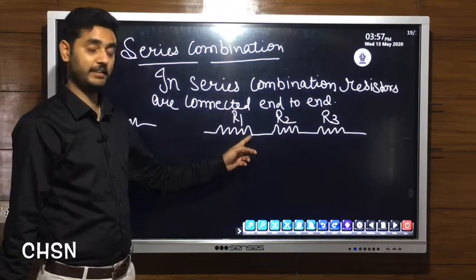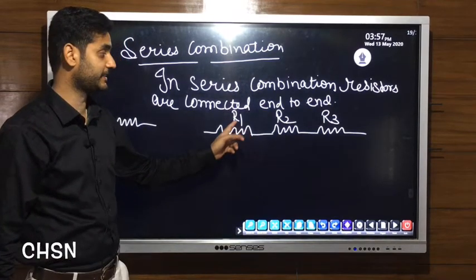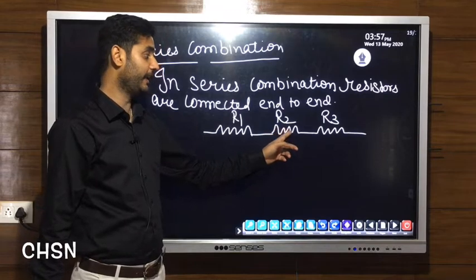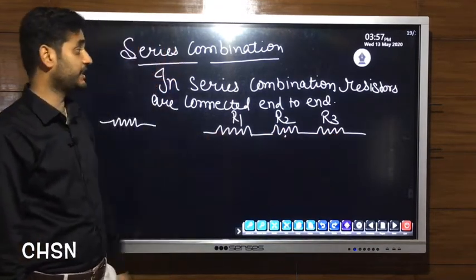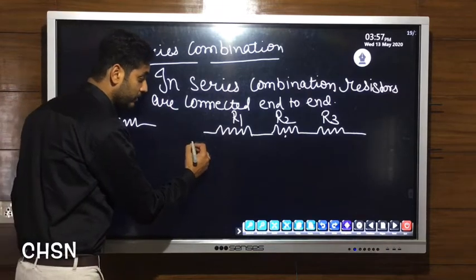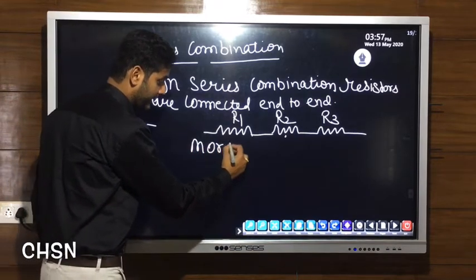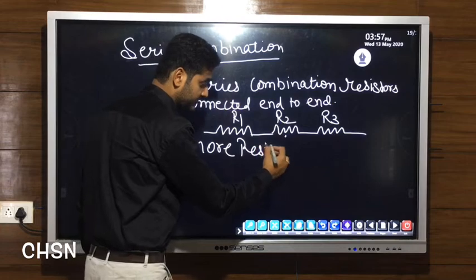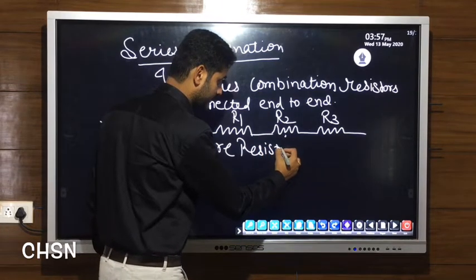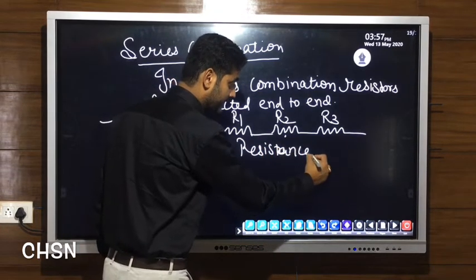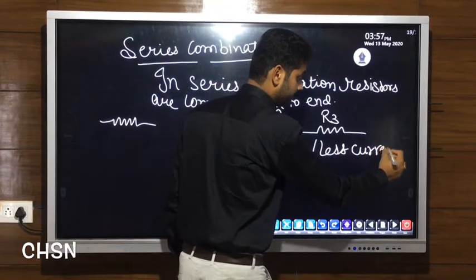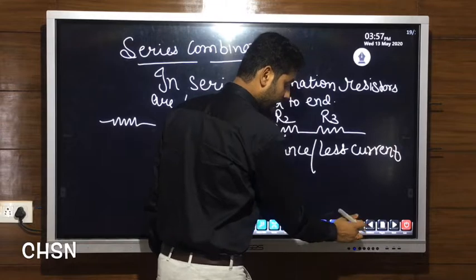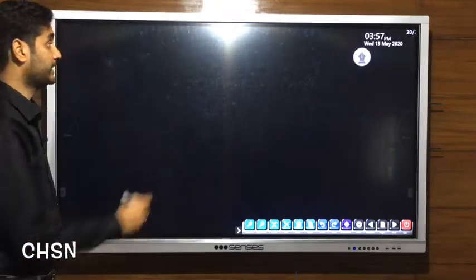One end of this resistor is connected to the other end of this resistor, and one end of this resistor is connected to the other end of this resistor. This combination is used when more resistance is required in a circuit. If more resistance is applied in the circuit, less current will flow through the circuit. Now, next is the circuit diagram.